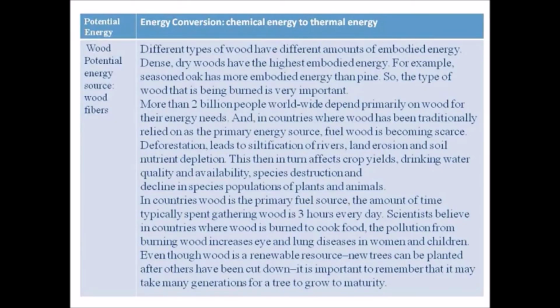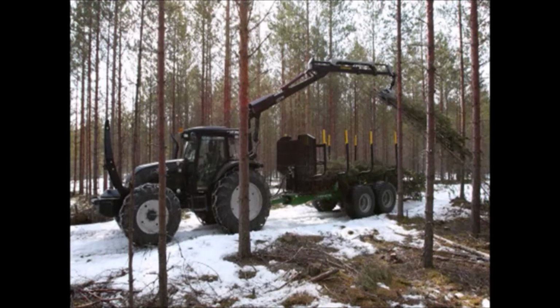Wood, potential energy source: wood fibers. Different types of wood have different amounts of embedded energy. Dense, dry woods have the highest embedded energy. For example, seasoned oak has more embedded energy than pine, so the type of wood that is being burned is very important. More than 2 billion people worldwide depend primarily on wood for their energy needs, and in countries where